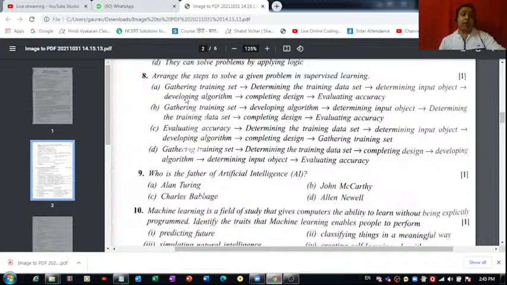Then we have to develop an algorithm. Of course, this is also correct. Then we'll have to complete the designing part, and finally evaluation comes. So I think part A is correct, right? Question number 8. For question number 8, you can tick mark option A.